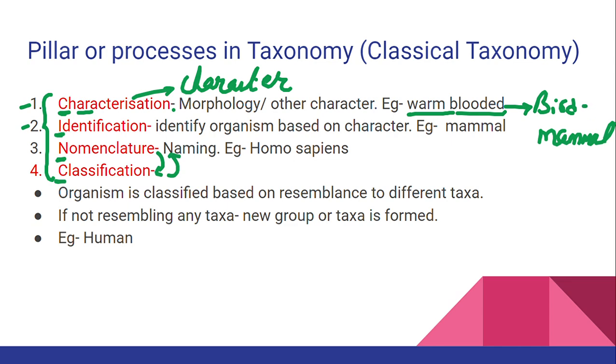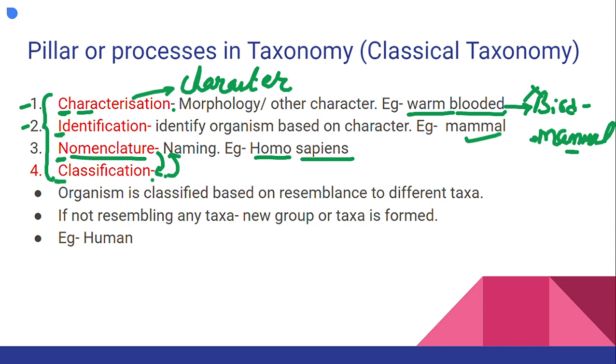But while seeing the structure, if the feather is not present, if it has a mammary gland, and if it has hair on the body, you will categorize it as a mammal, right? So you identified, okay, warm-blooded, it's about the mammal, not about the bird. Then you gave a name to the species. For example, if the mammal I'm talking about is human, I gave the name Homo sapiens.